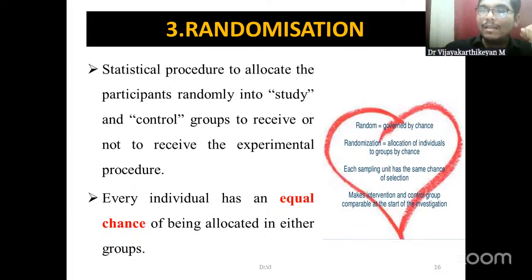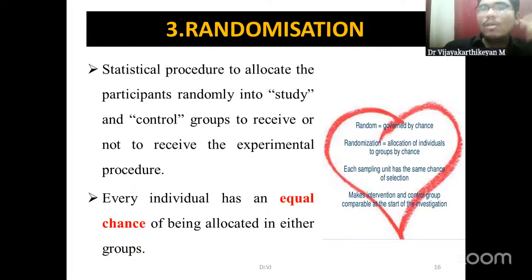One is randomization, second is blinding, and third is concealment of allocation. These three pillars have to be clearly defined, and if we don't make any error in these three pillars, mostly it will be a successful clinical trial.